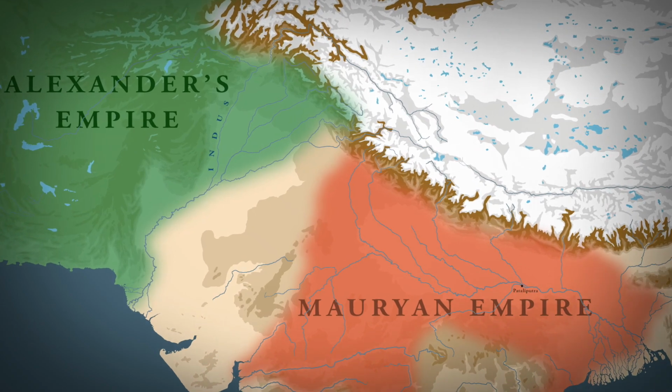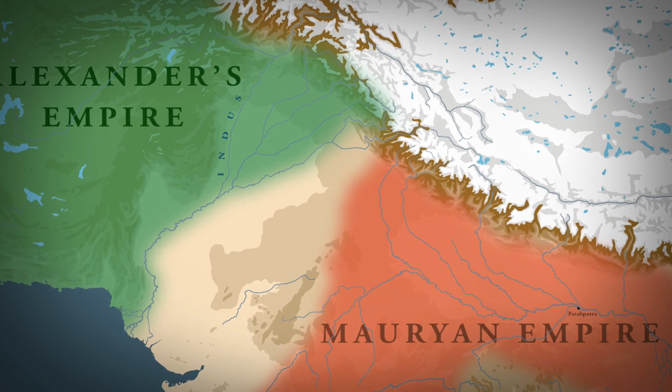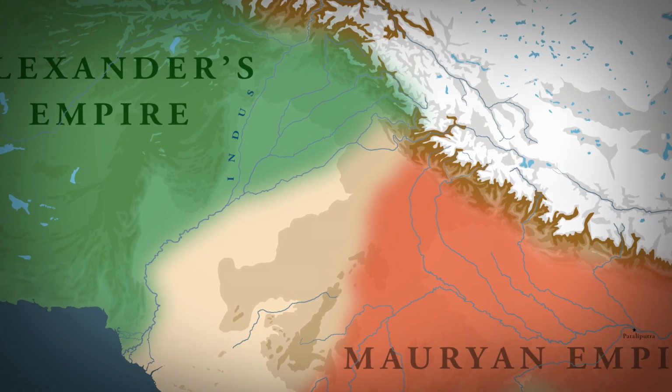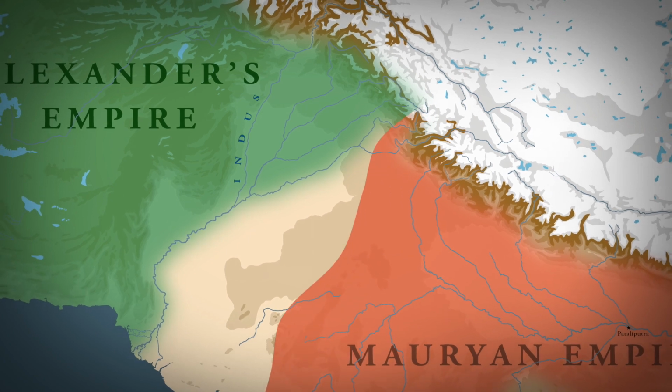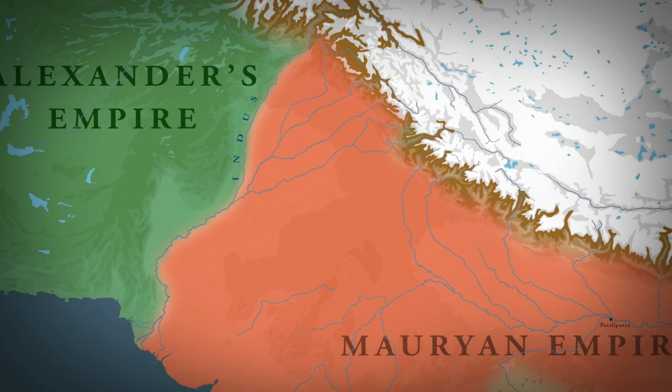The second reason behind this conflict was the desire on the part of Seleucus Nicator to conquer the lost territories of Alexander's domain. We all know that Alexander controlled a large chunk of territory east of the Indus River, and it was this territory that was conquered by Chandragupta Maurya before this conflict. So it was this desire of Seleucus Nicator to conquer the territory east of the Indus that led to this conflict. So these two opposing interests, in my view, were the main reasons why this conflict took place.